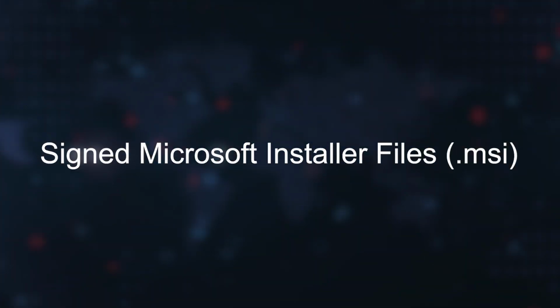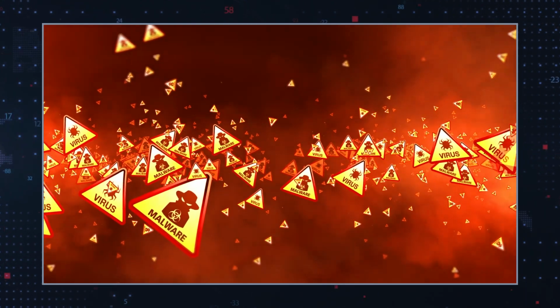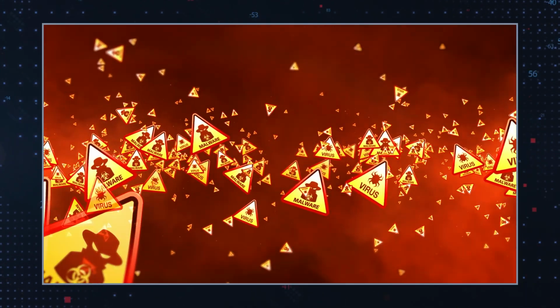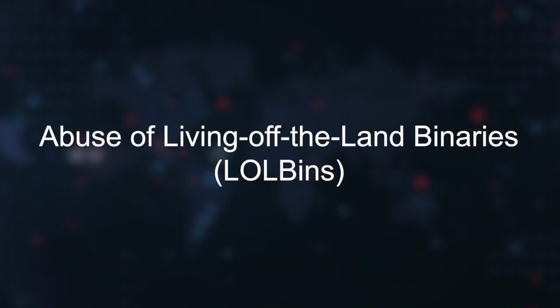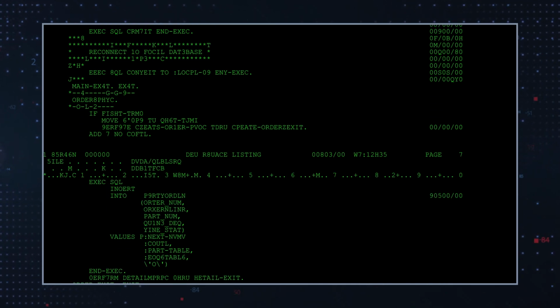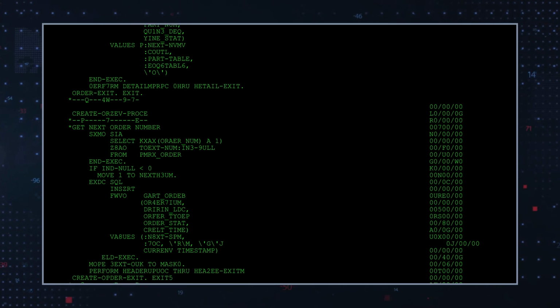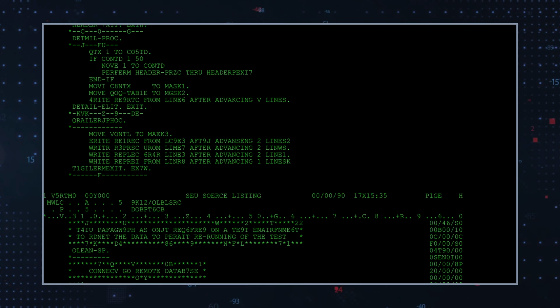Signed Microsoft installer files, .msi: deploy malware through seemingly legitimate installer files, often masquerading as trusted applications to bypass security mechanisms. Abuse of living off the land binaries, LOLBins: leverages legitimate system binaries such as IntelliJ's runnerw.exe to proxy the execution of malicious PowerShell commands, thereby evading detection.